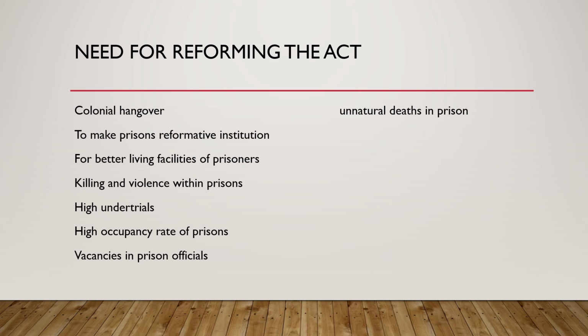But the situation here is very different, and because of that we have high under trials. We have a high occupancy rate of prisons, and vacancy in prison officials is also one of the big concerns. In Uttarakhand, Chhattisgarh, Bihar, and Jharkhand, over 60% of officer positions were vacant. That is a very grave thing. And unnatural deaths in prison are very common in India also.